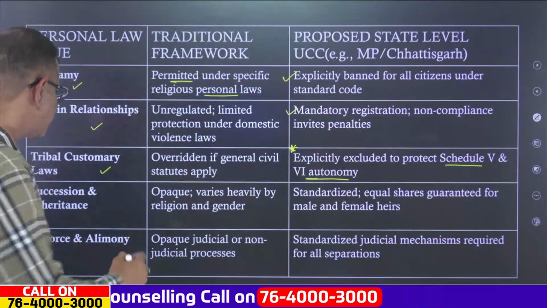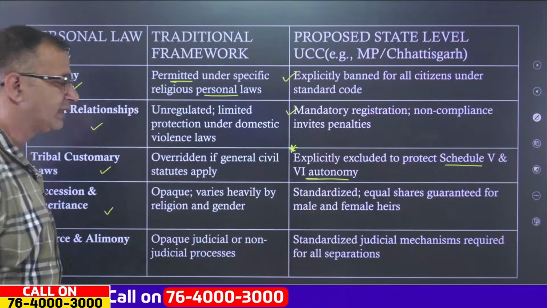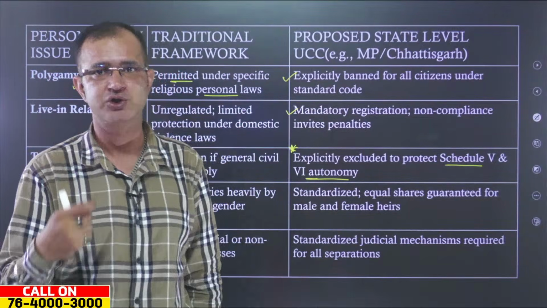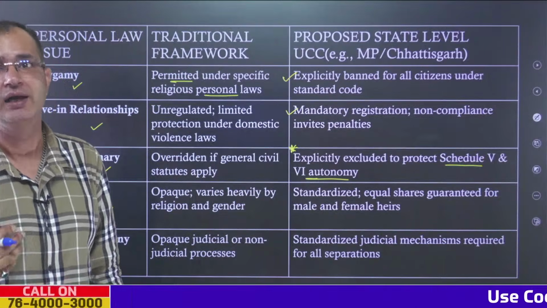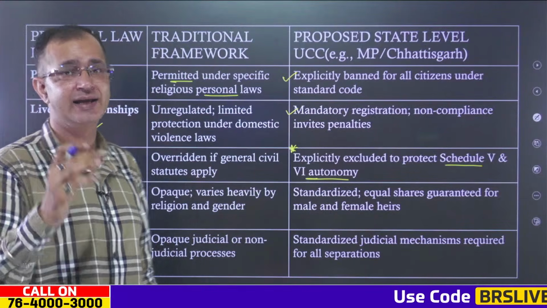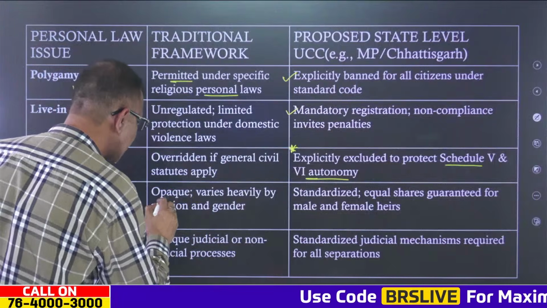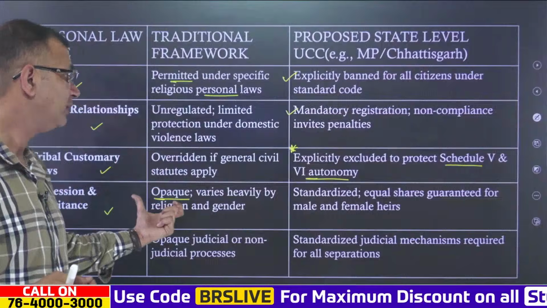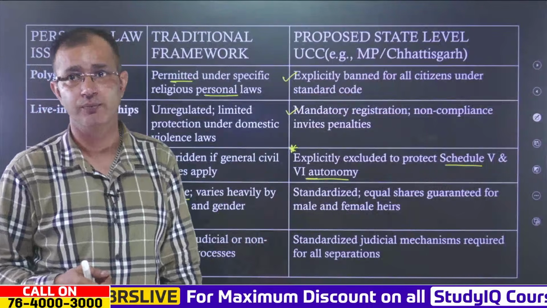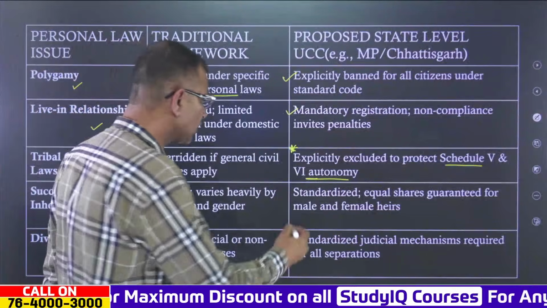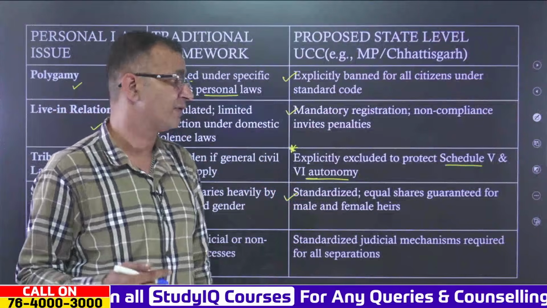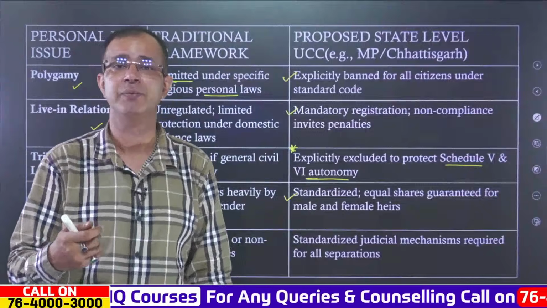Now, succession and inheritance is another issue that has been tackled by the various proposed UCCs that we have seen. In the case of succession and inheritance, right now there is an opaque mechanism, and this varies heavily by religion and also gender. But under the UCC framework, the Uniform Civil Code, there will be standardization, and equal shares will be guaranteed for male and female heirs.